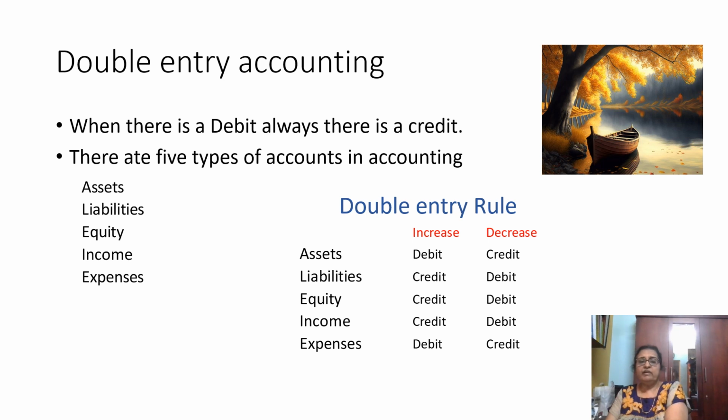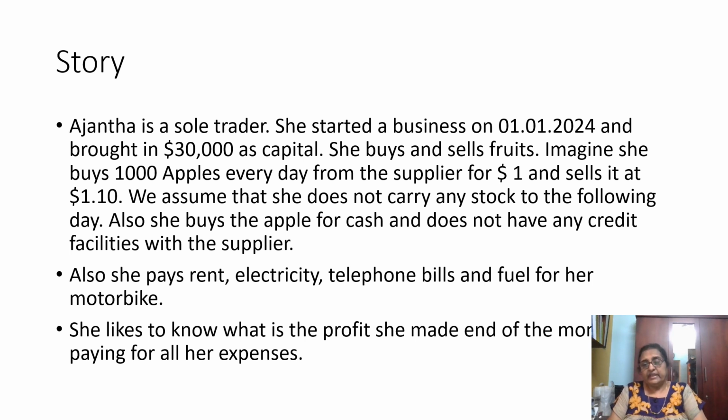For example, if you buy an asset, a motor car, for cash, cash is decreasing and the motor car is increasing. So the asset increase will be debited, and the cash asset decrease will be credited. Like that the double entry rule works. It might be a little complicated for you, so I'll take up a story, and from the story you will understand what double entry is and how it works.